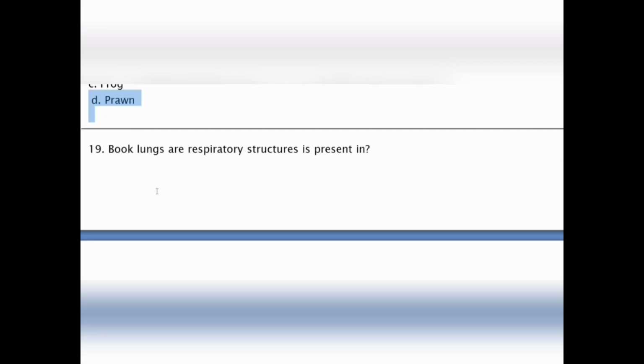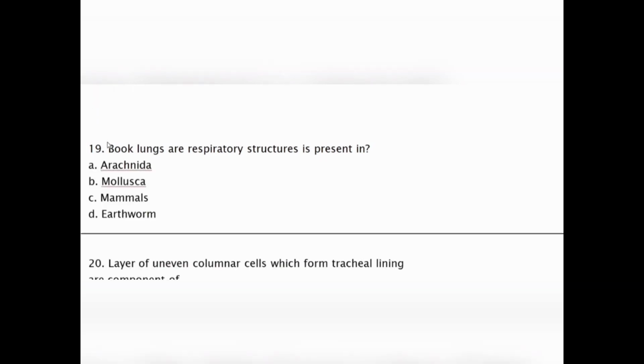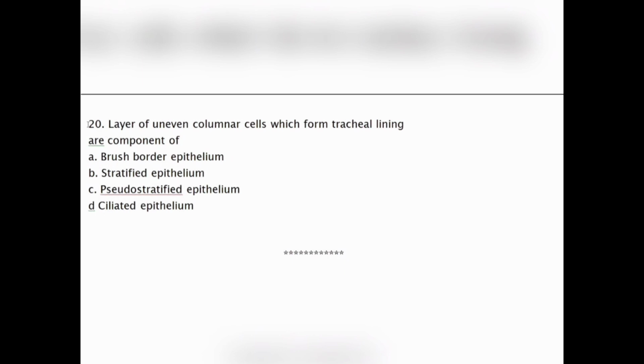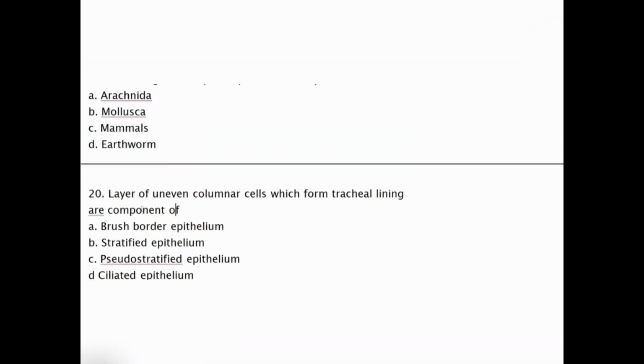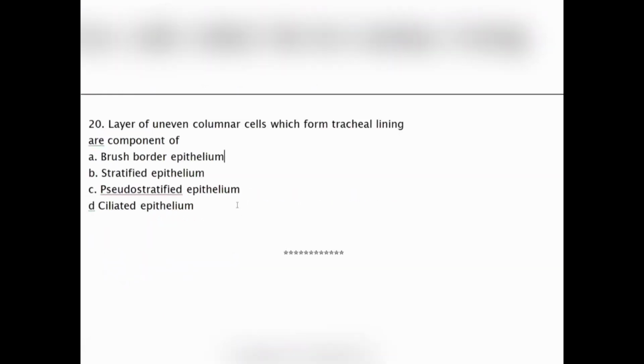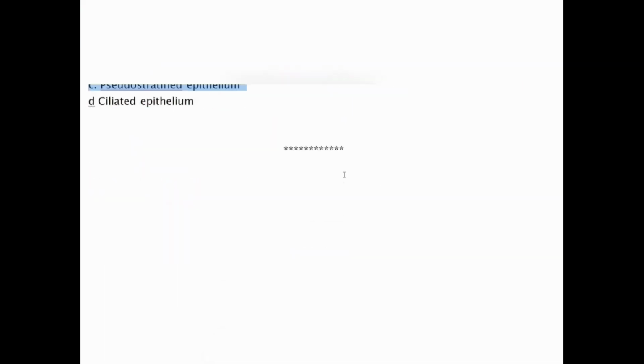Moving to the next question, book lungs are respiratory structures present in A. Arachnida, B. Mollusca, C. Mammals, D. Earthworm. Our correct option is Arachnida. Moving to the next question, layer of uneven columnar cells which forms tracheal lining are component of A. Brush bordered epithelium, B. Stratified epithelium, C. Pseudostratified epithelium, D. Ciliated epithelium. Our correct option will be C, pseudostratified epithelium.